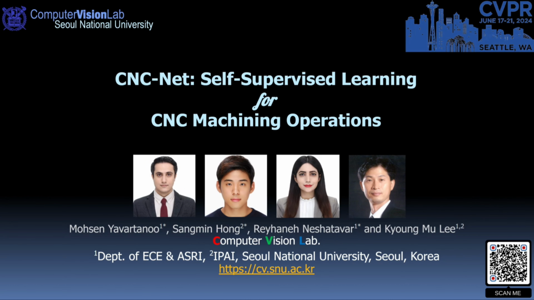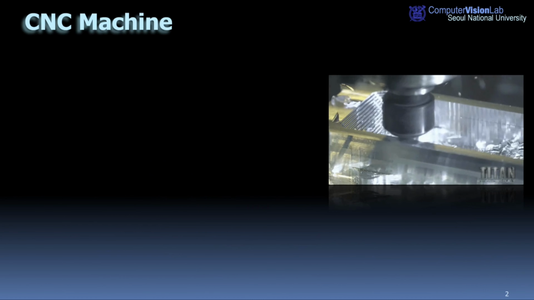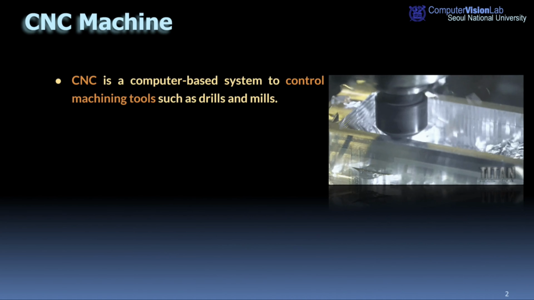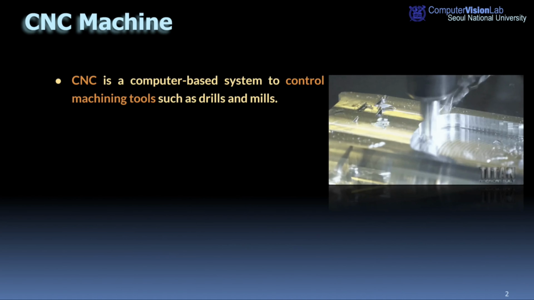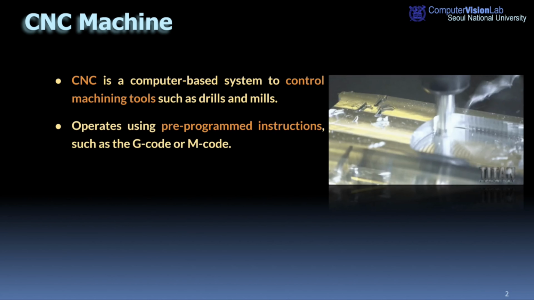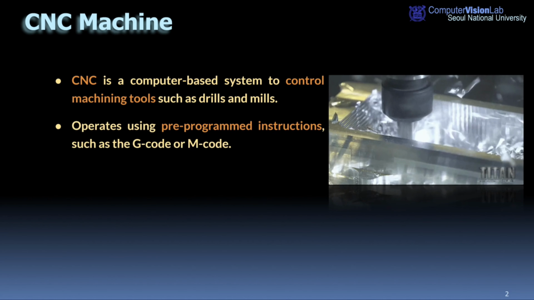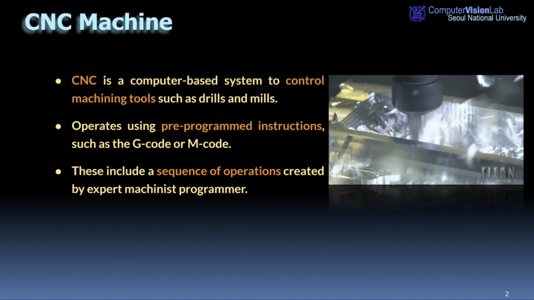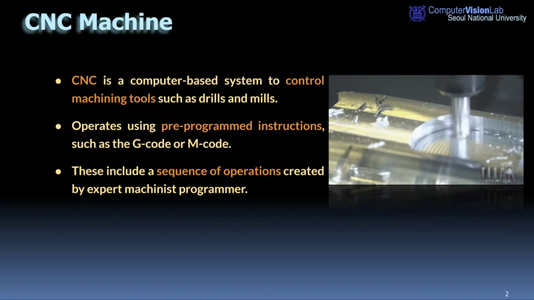The title of our paper is CNC-Net: Self-Supervised Learning for CNC Machining Operations. Computer Numerical Control, or shortly CNC, is a computer-based system used to control various machining tools such as drills and mills. It operates using pre-programmed instructions such as G-code or M-code to shape materials into the desired shape. These instructions include a sequence of operations that can be created by expert machinist programmers.